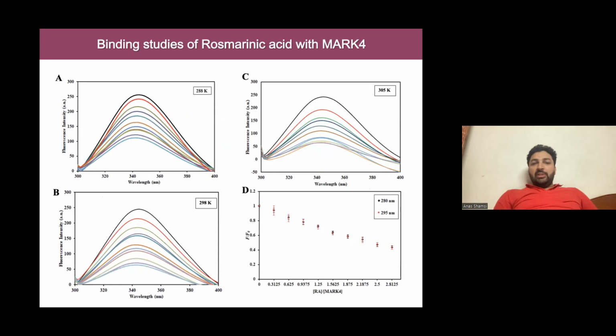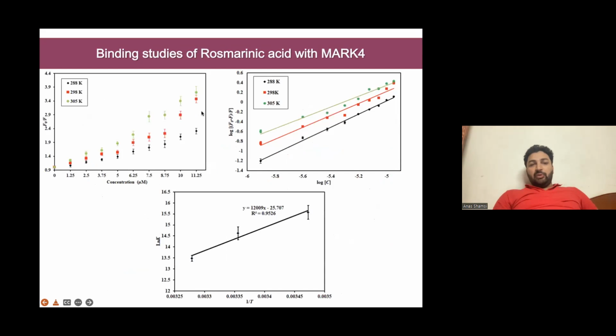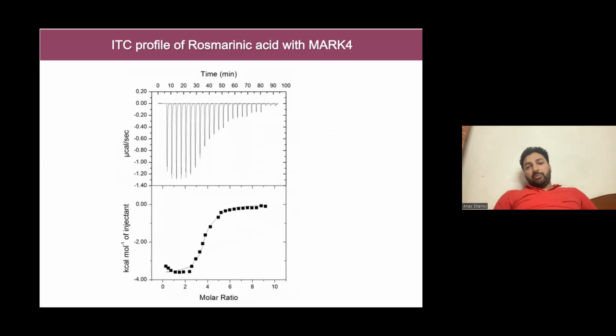Then coming to in vitro studies, we carried out fluorescence binding studies through fluorescence spectrophotometer, and we took 3 different temperatures just to have an insight into the thermodynamic parameters of this binding process. And this is the Stern-Volmer plot, modified Stern-Volmer plot and Van 't Hoff plot. And we obtained the thermodynamic parameters, and that suggested the spontaneous nature of the binding, and also suggested binding constant obtained was of very high order. Like it suggested the significant strength of the binding of this process.